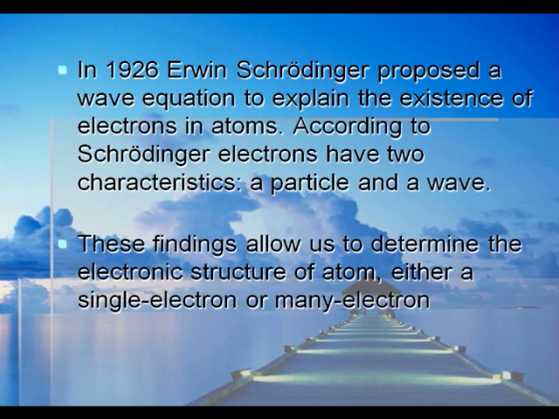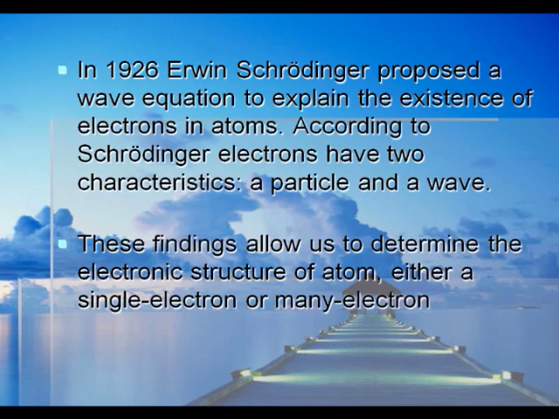In 1926, Erwin Schrödinger proposed a wave equation to explain the existence of electrons in atoms. According to Schrödinger, electrons have two characteristics: a particle and a wave.